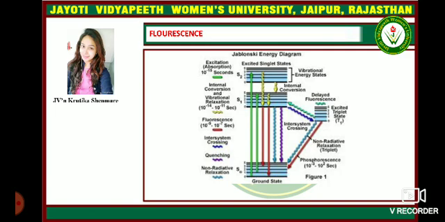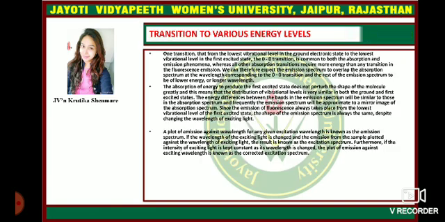Fluorescence. Now this is the Jablonski diagram, where the electrons or atoms are excited from the ground state and reach the excited singlet state. Transition to various energy levels.